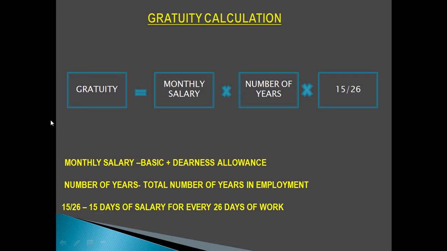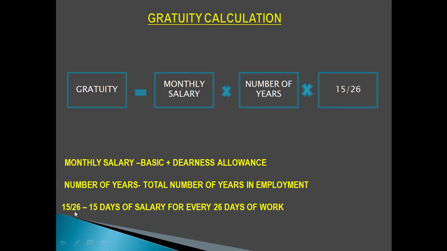See, here we can see that the formula of gratuity calculation is monthly salary, number of years, and into 15/26. Monthly salary means basic plus dearness allowance, right? Number of years means the total number of years in employment, that is, the number of years you have completed in the organization.